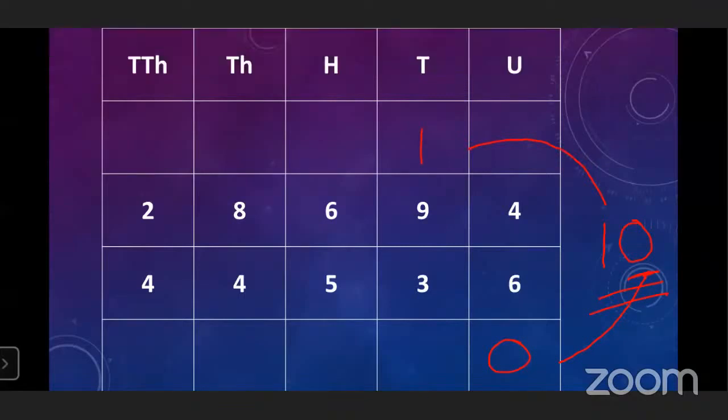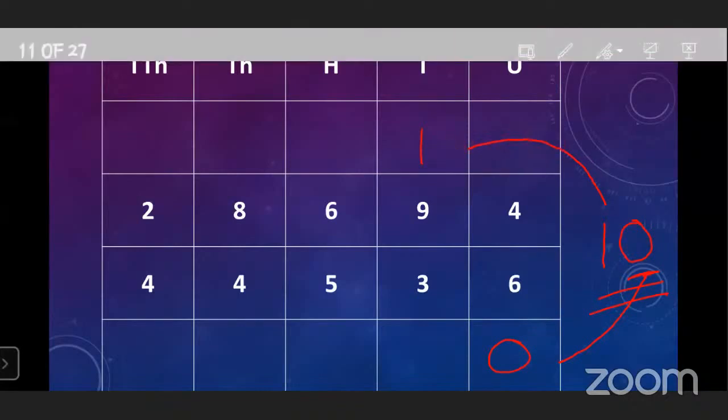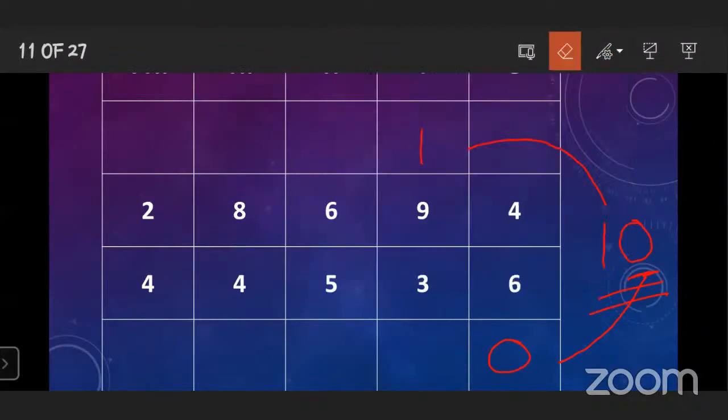Understood? When we get a 2-digit answer, the unit place value you have to write in the column below, and the tens place number you have to write as carryover to the next place. This one is 4 plus 6 is equal to 10. You have to write 0 here and 1 as carryover. Okay. Now, in the next column,